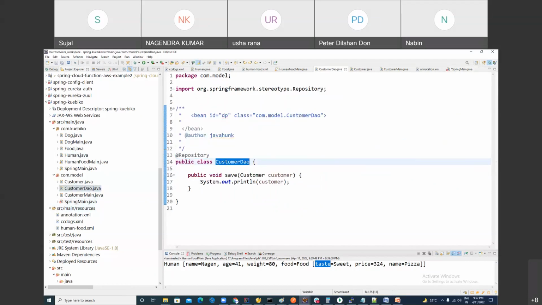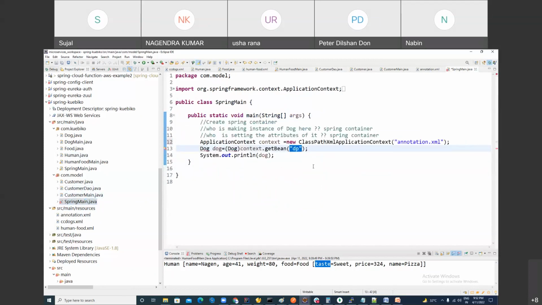Same name as a class name, first letter small. Or you can give the class name as well. Usha, you have both the choice, right? Either you can give the class name like this, or you can give the ID of it. Oh, bean is created. Yes, it's simple, right?